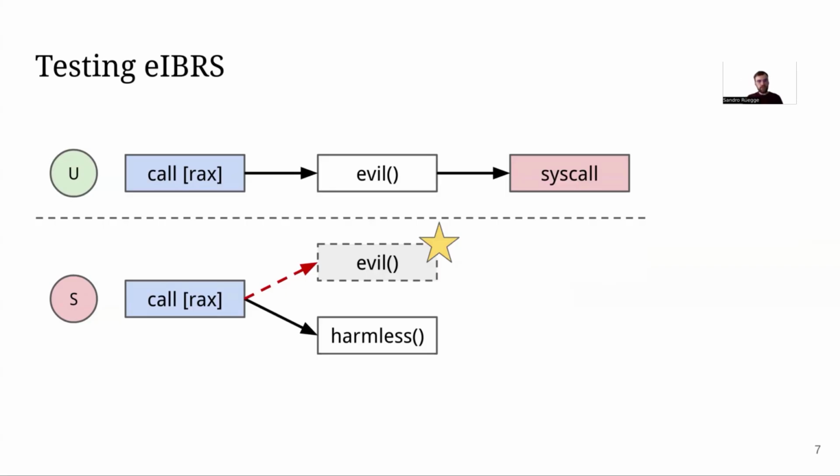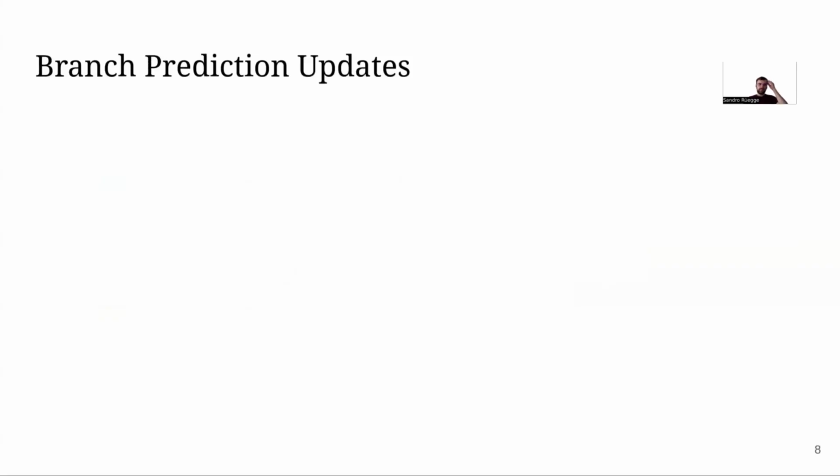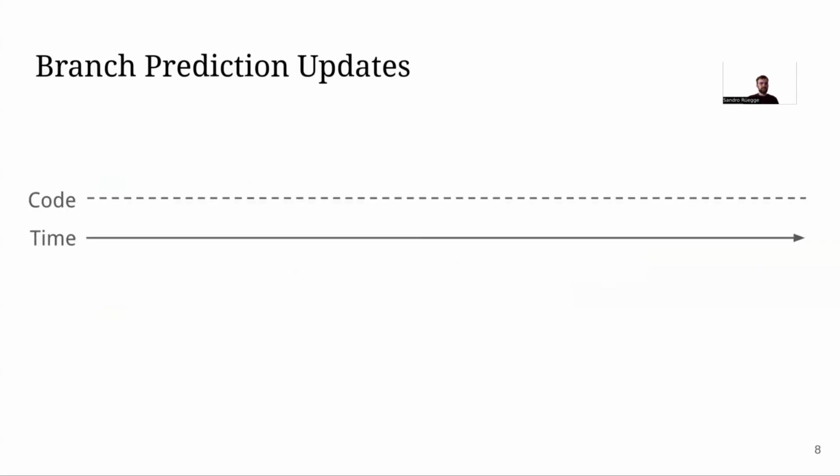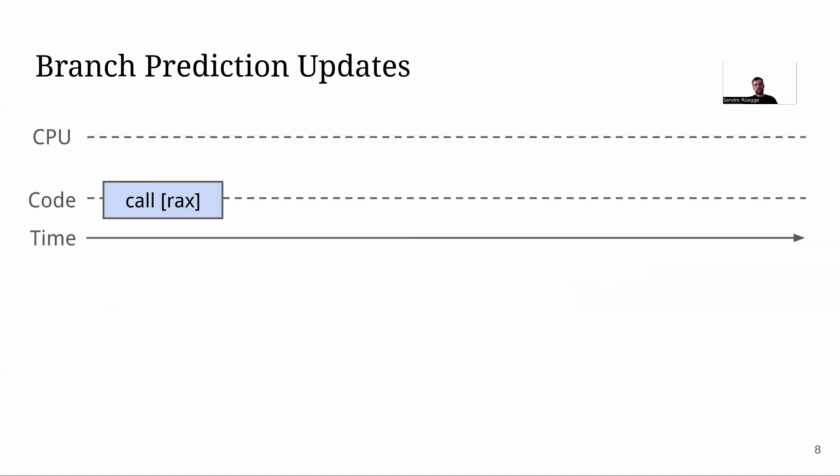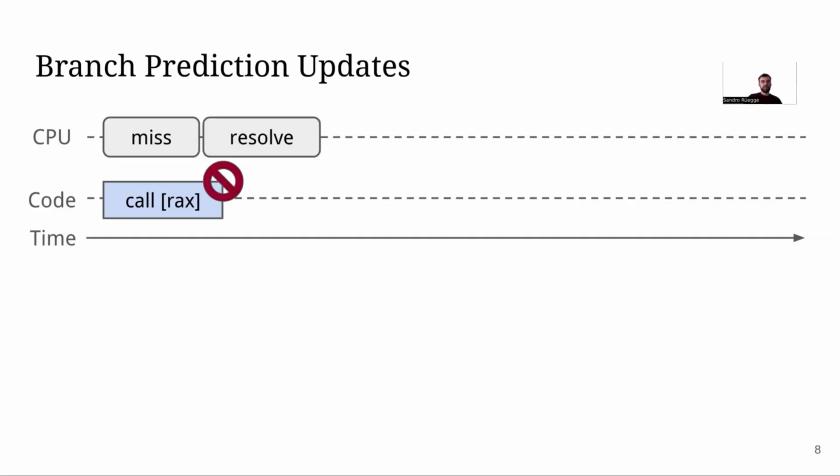So how would that happen? Let's learn a bit about how branch prediction updates work in the processor. So what happens if you execute, let's say, a certain chain of instructions? Let's look at the timeline of these instructions and what happens in the processor. So if a new branch is executed, one that the CPU has never seen before, it's located at a random address, it jumps to a random address, then there's no way it can predict it correctly. So there's a misprediction, and the CPU realizes this, resolves the target of the branch, trying to find out where it goes, and then it updates the branch prediction structures.